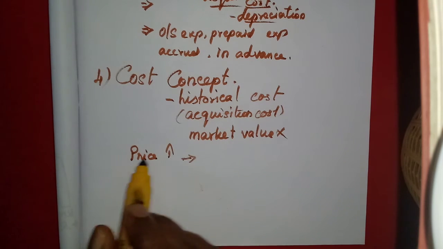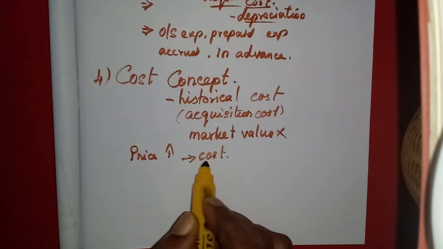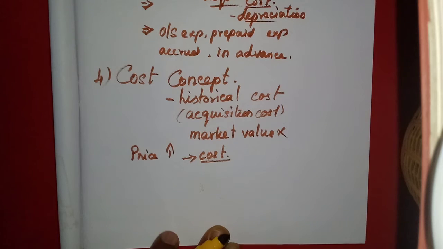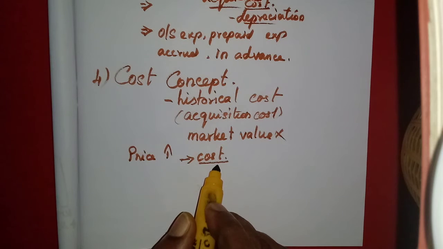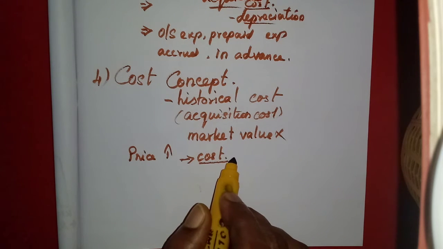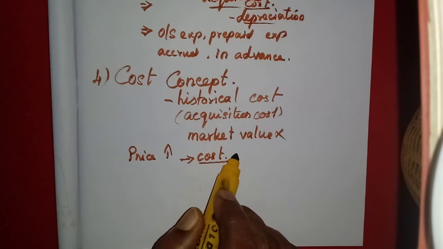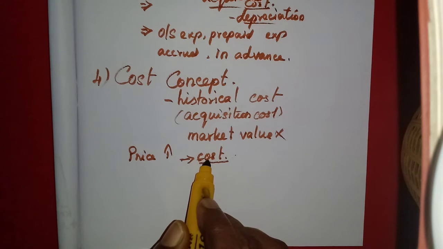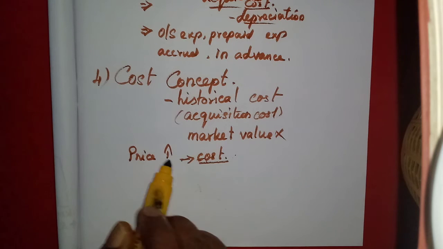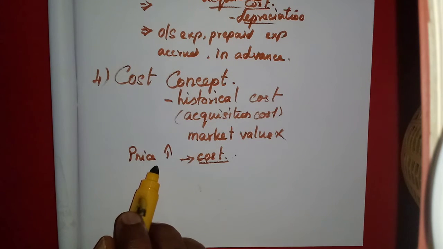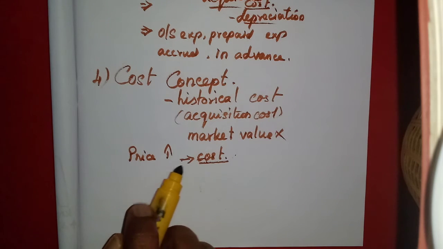So if we record these assets in the historical cost, the original cost, it will not show the actual financial position of the fixed asset or of the business, because it will be showing very less. But the price of that asset keeps on increasing. We never consider the market price or the increasing value of the commodities.